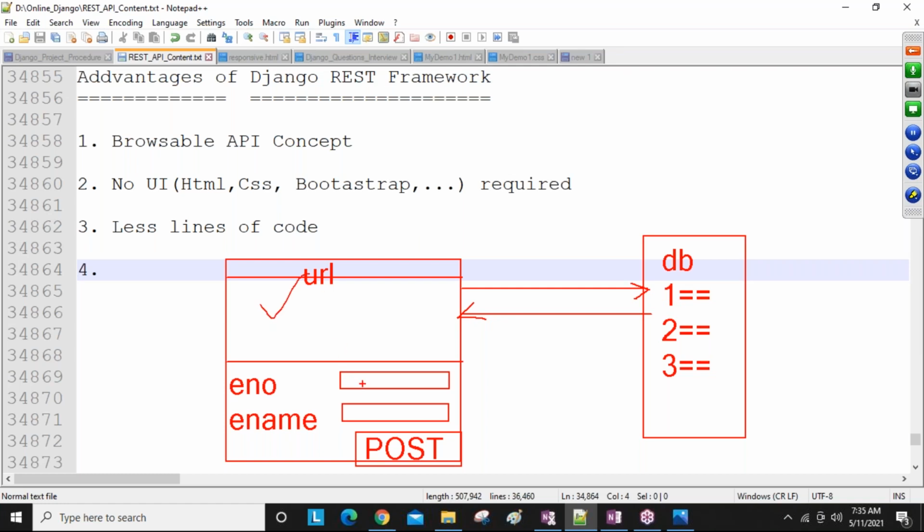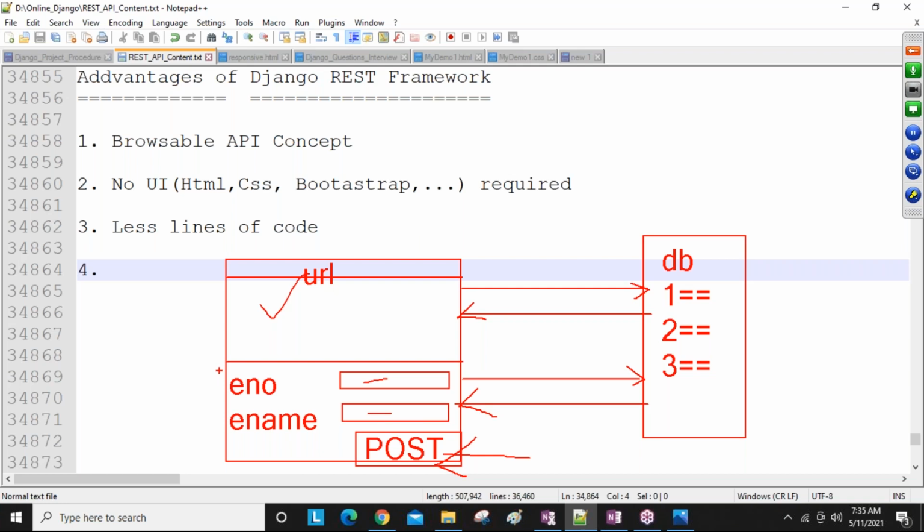If you want to create, you can add the data here and click this POST button, then this data is going to be created inside the database. Means from the browser only, we are going to perform create operation, get operation, delete operation, update operation, anything.